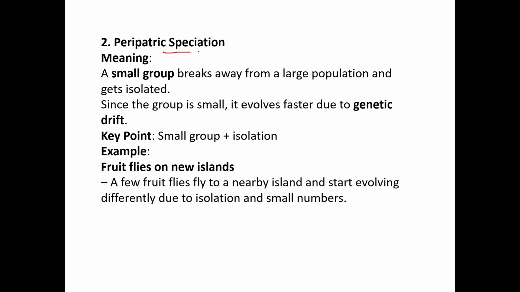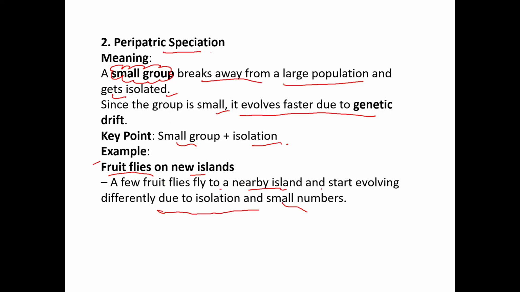Come on, peripatric speciation: a small group breaks away from a large population. So it is for a small group. It's just like allopatric speciation and the group gets isolated. Since the group is very small, it evolves faster due to genetic change. Key point: small group plus isolation. Example: fruit flies on a new island. Fruit flies move to a nearby island and start evolving differently due to isolation and small numbers.